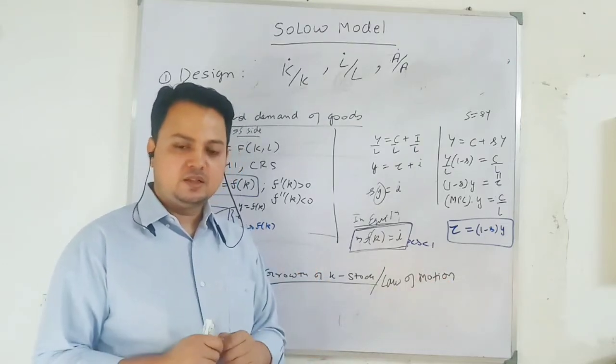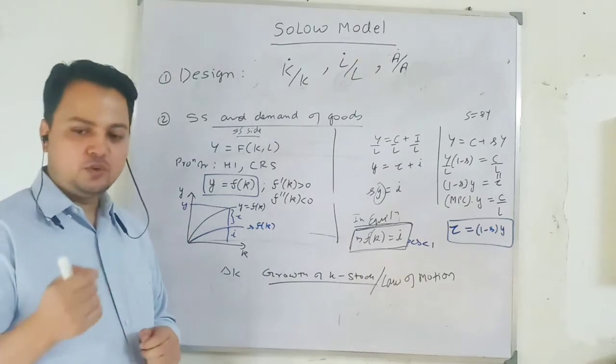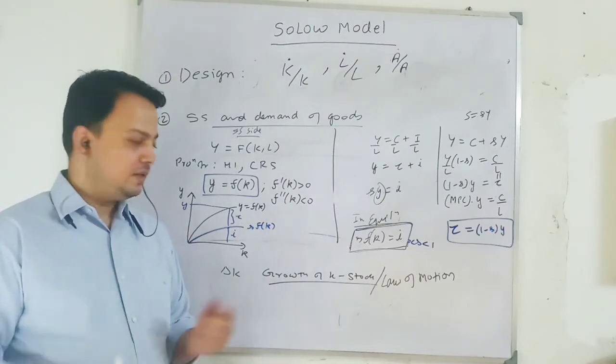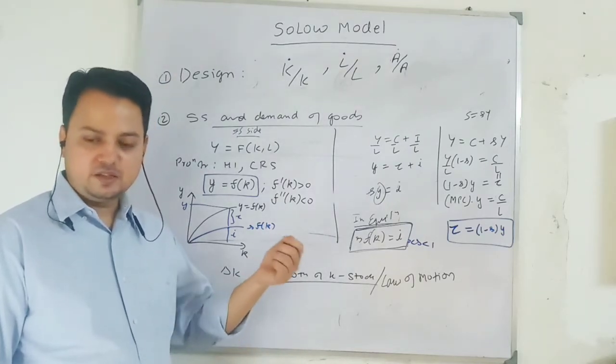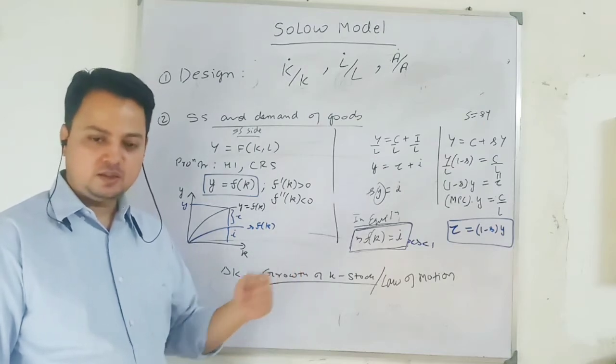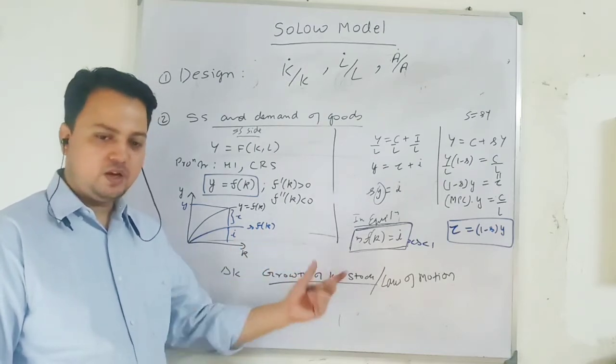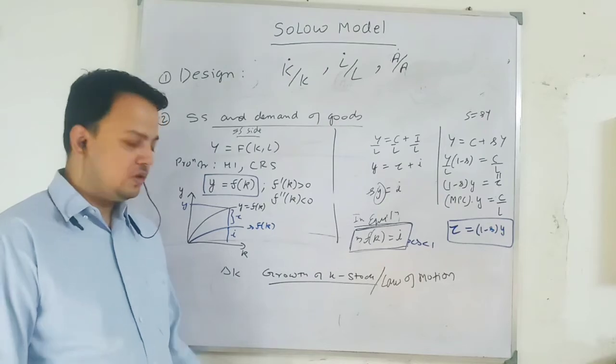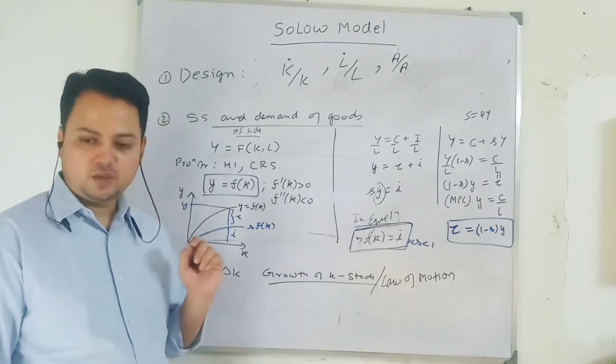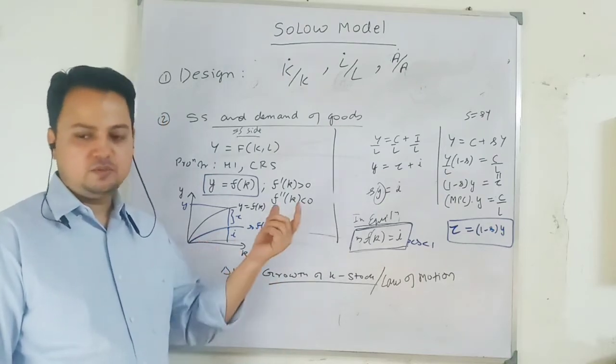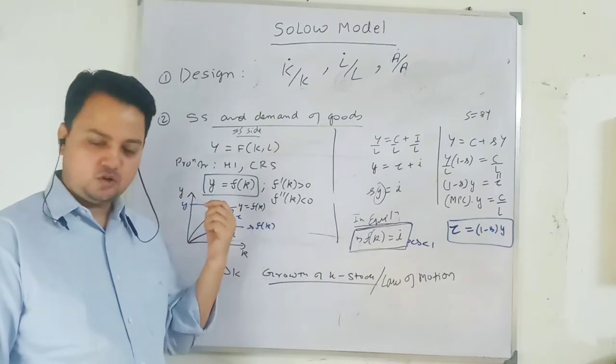That means in the Solow model, when there is an accumulation of capital stock, then we can see that there is an increase in output per worker, consumption per worker, and investment per worker. That we are going to see. So economic growth is a process of accumulation of capital stock. This we have talked about in the beginning in the Harrod model also.